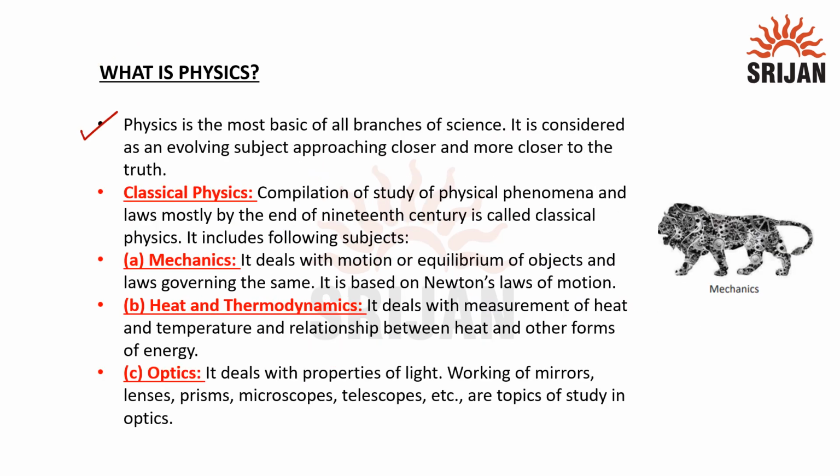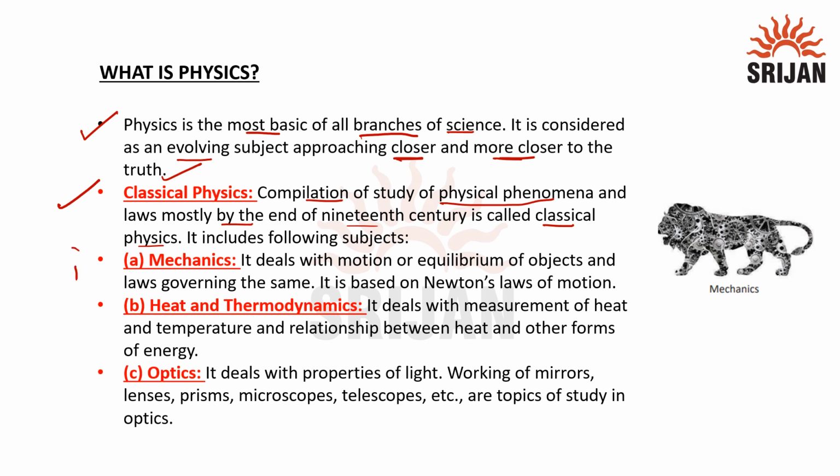So let's continue. Physics is the most basic of all branches of science. It is considered an evolving subject, approaching closer and closer to the truth. Now, classical physics is the compilation of the study of physical phenomena. Physical phenomena include gravity, rainbows, electricity, etc. And laws mostly developed by the end of the 19th century are called classical physics, and it includes the following subjects.